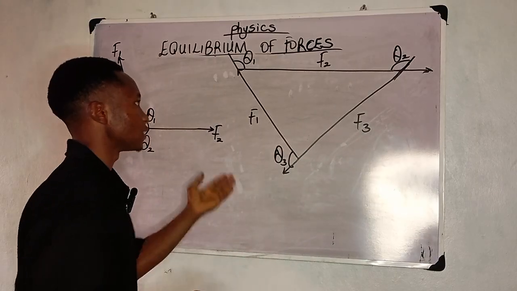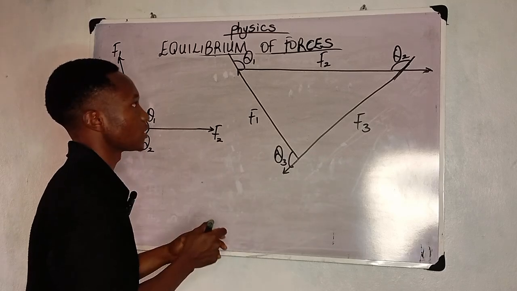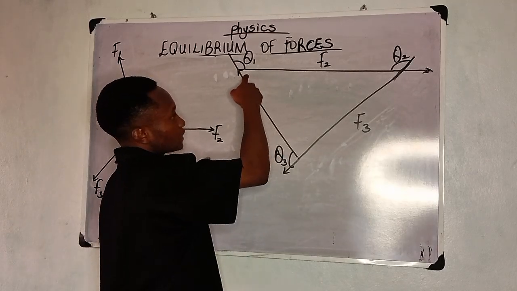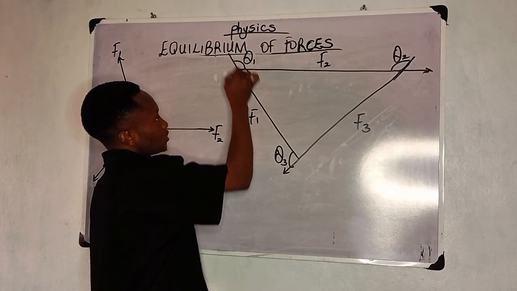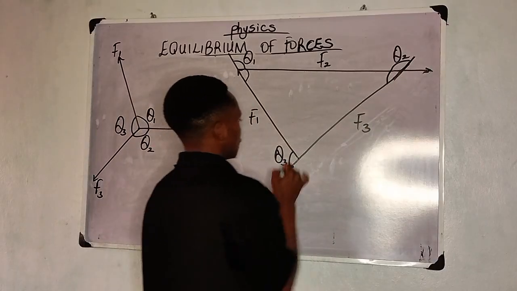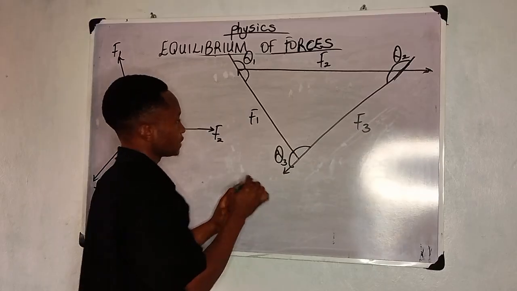Now, if you look at these respective forces that I have actually resolved to look like a triangle, the thing is, we can actually give them angles inside. There can be an angle here. Remember that the sum of angles on a straight line should give you 180. There should also be an angle here, and there should also be an angle here. Now, how do we find these angles? Remember I said something earlier on.